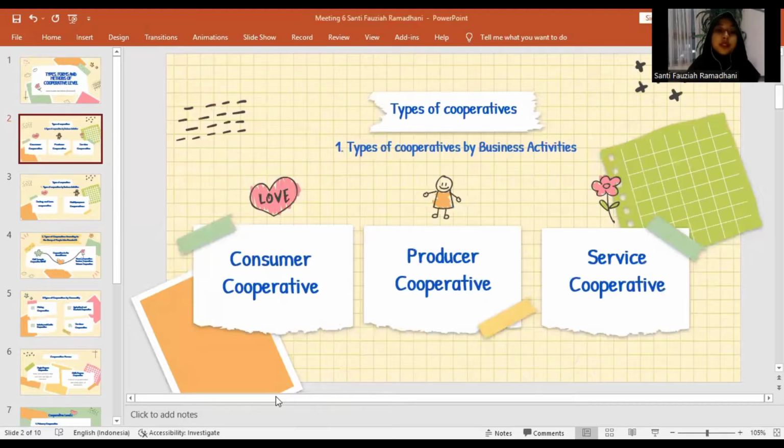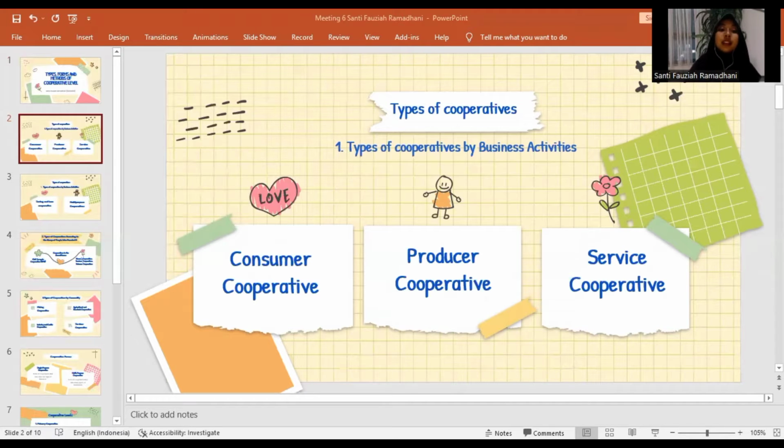Okay, the first material is types of cooperative. Cooperative classification is the grouping of cooperatives into certain groups based on certain criteria and characteristics. This classification is based on the similarity of business activities and or members' economic interests.